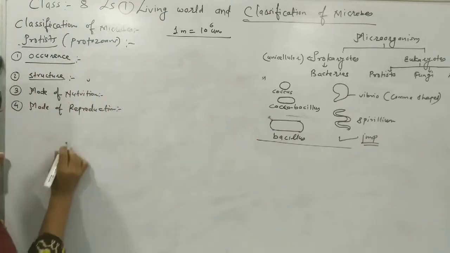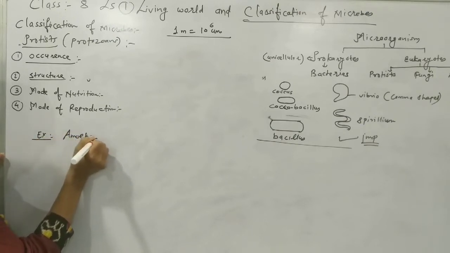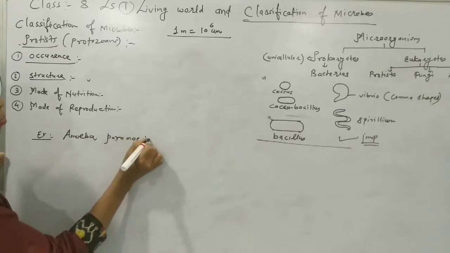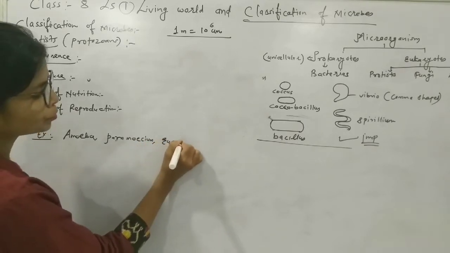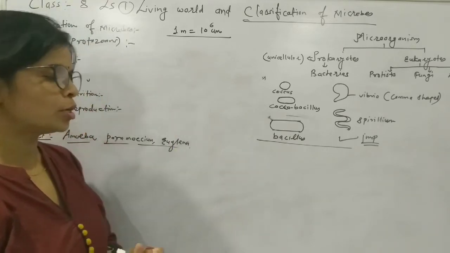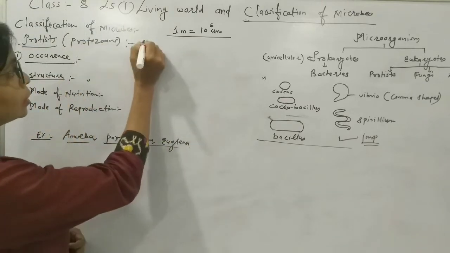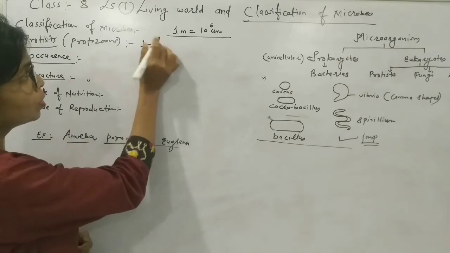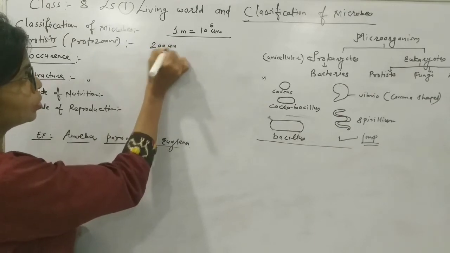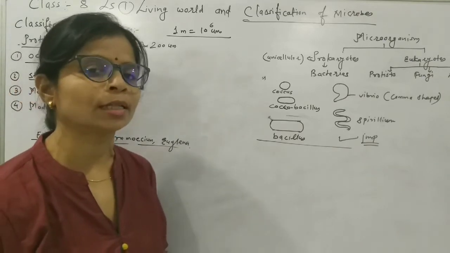Now you are familiar with the example of protozoan, that are amoeba, paramecium, then euglena. These are the example of protist or protozoans. Two more examples are also there that we will see later on. So the size about 1 to near about 200 micrometer, approximately 200 micrometer, means quite larger than the bacteria.